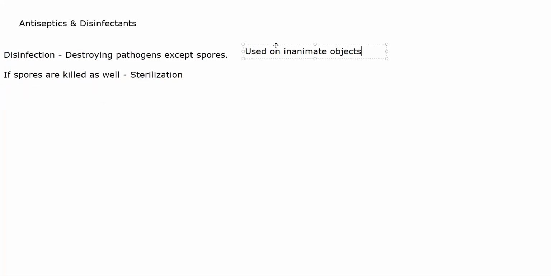For living things you use antiseptics. Antiseptics will destroy microbes, and because they can be used on living organisms, hence the antiseptic part. They can be used on animate objects.